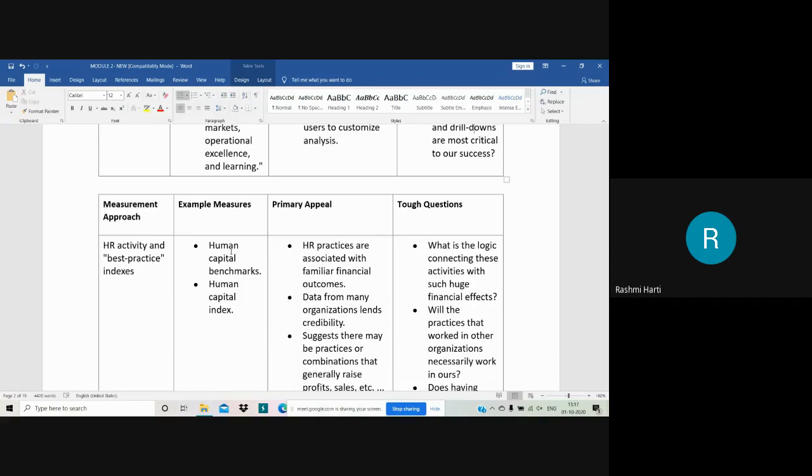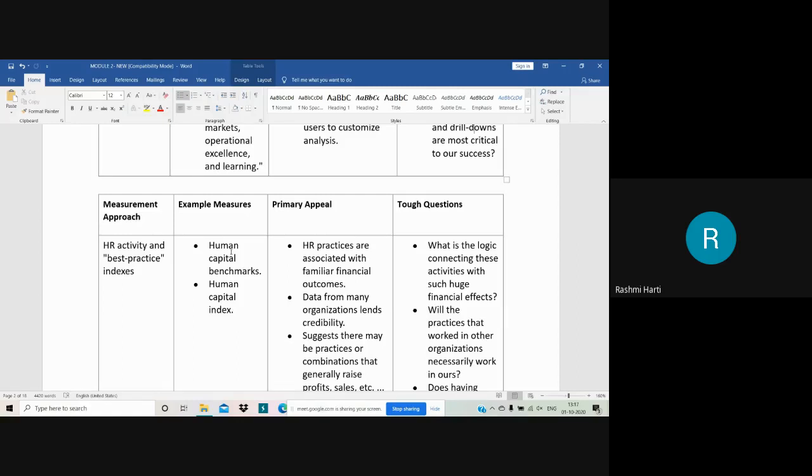Human capital benchmark is a benchmark in having the right talent in your organization. Compared to other industries, you have the highest qualified and most competent people in your organization, and that benchmark is to be set. Then human capital index identifies what skill sets, which employees, and what competencies the employees have in the organization, right?